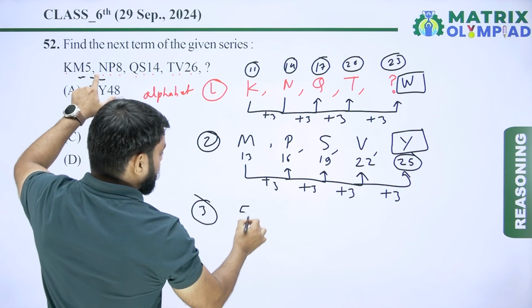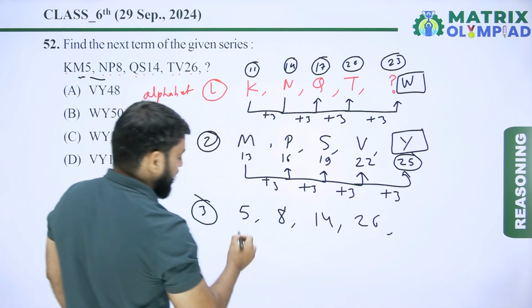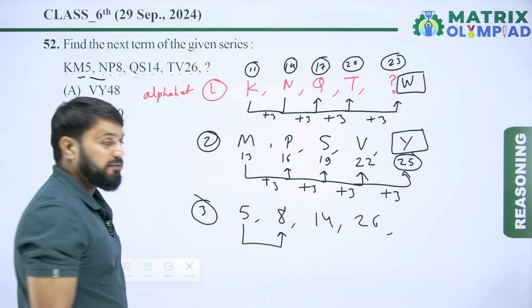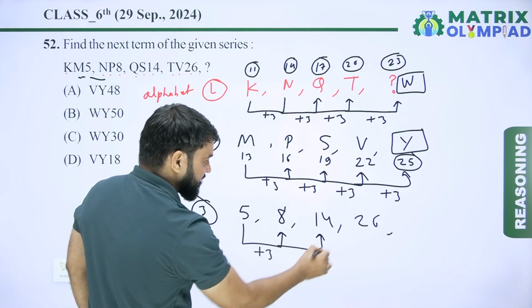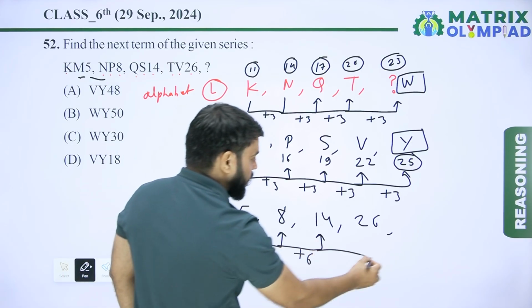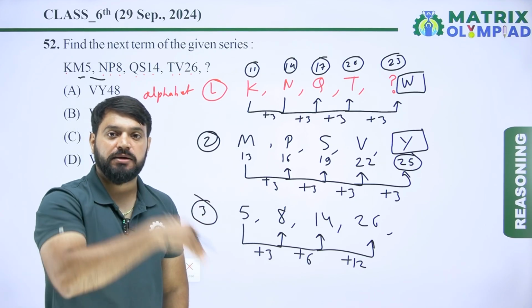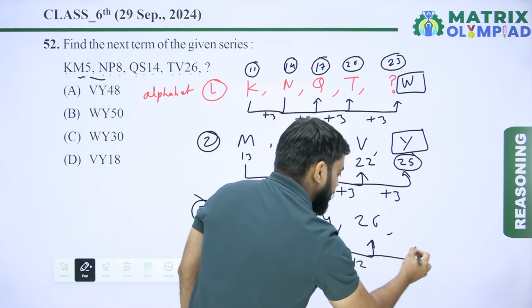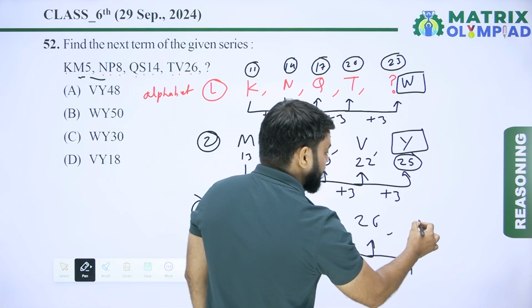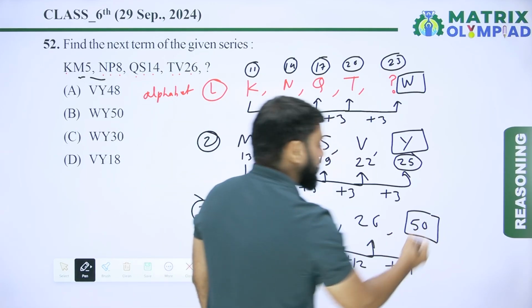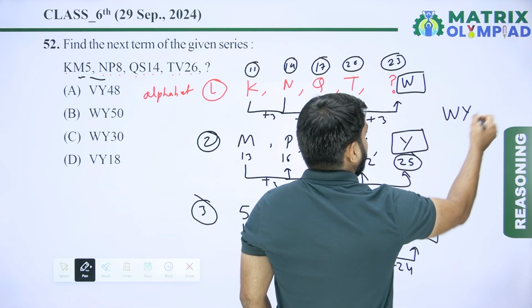Now the number series. The number series is 5, 8, 14, 26. Now next is missing. So find the pattern. The pattern of the number series is 5 plus 3 means 8. 8 plus 6 means 14. Now 14 plus 12 means 26. So plus 3, plus 6, plus 12. Now plus 24. So 26 plus 24 means 50. So the missing number is 50. So the missing term is W Y 50.